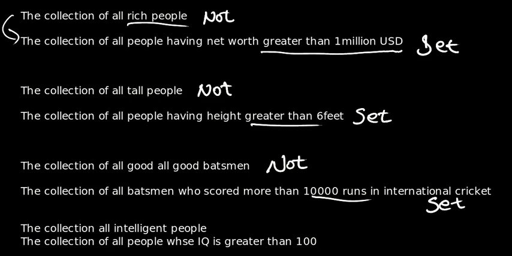The collection of all intelligent people is clearly not a set. Now, is the collection of all people whose IQ is greater than 100 a set or not? Here we defined the IQ as 100, so it is a set.